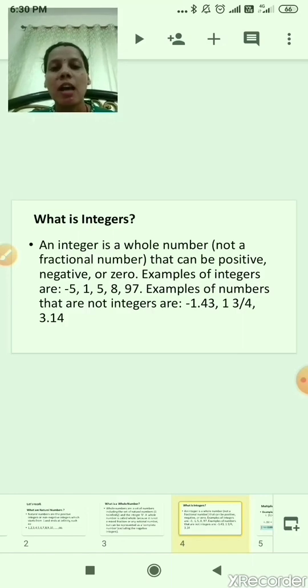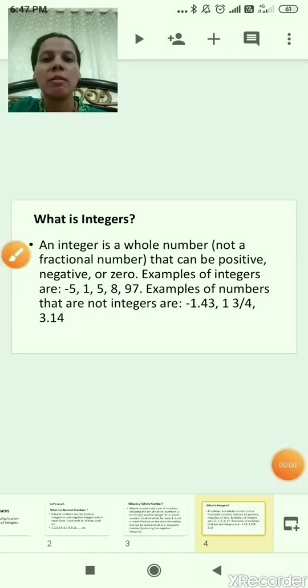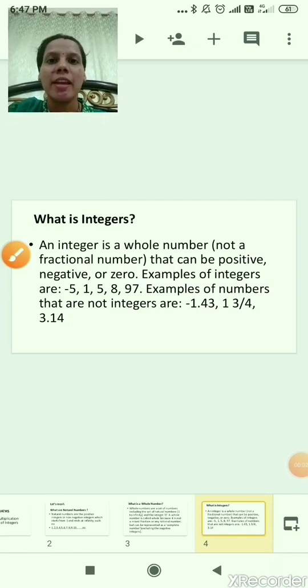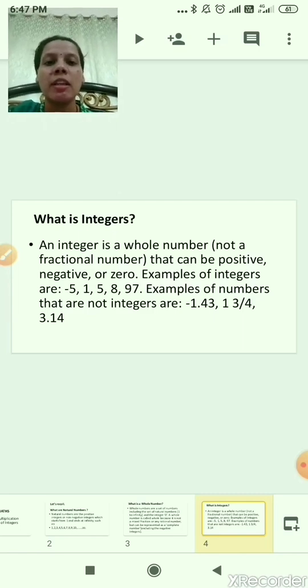Examples of integers are -5, 1, 5, 8, 97. And examples of numbers that are not integers are -1.43, 13 by 4, 3.1. All the numbers which are positive, negative and 0 are called integers. Integers should not be any fractional number or decimal number. Understood?